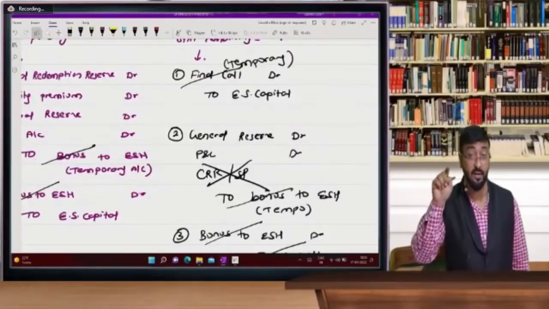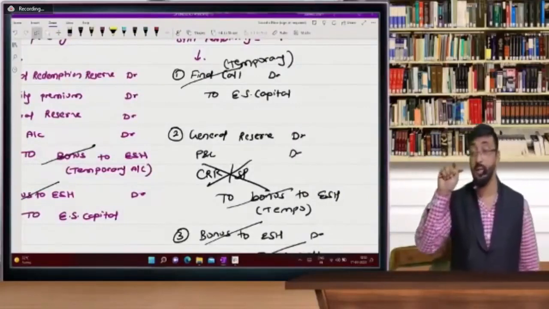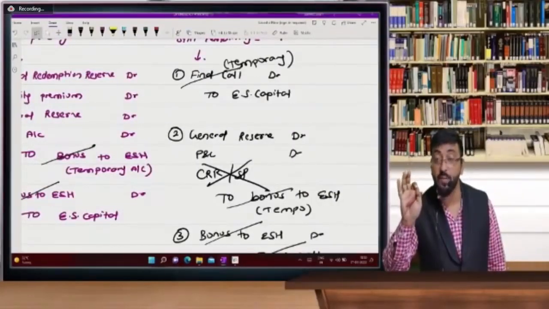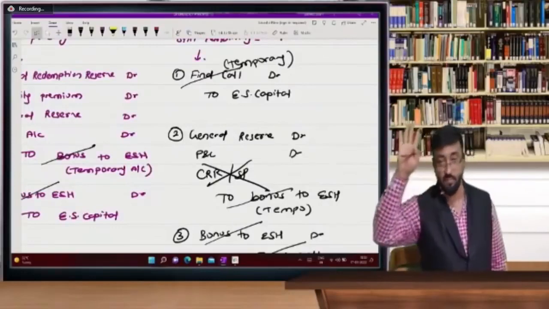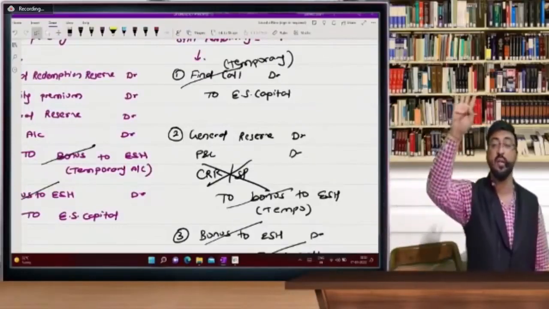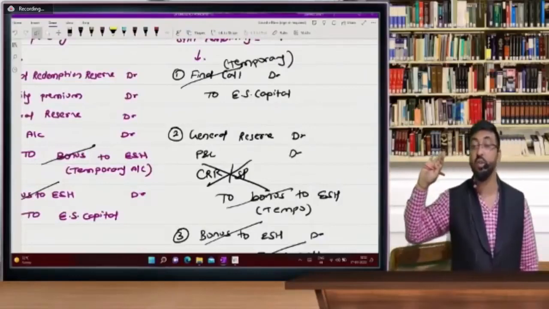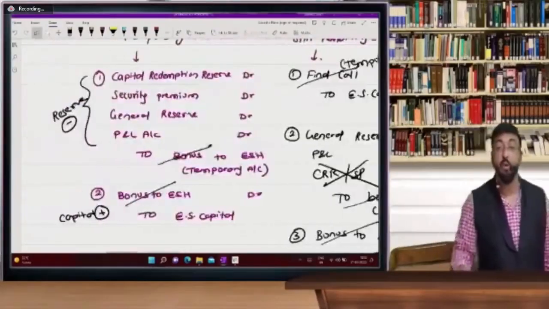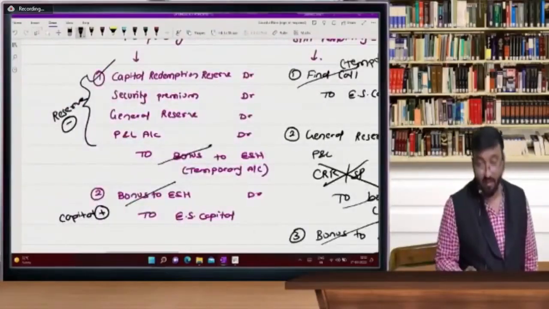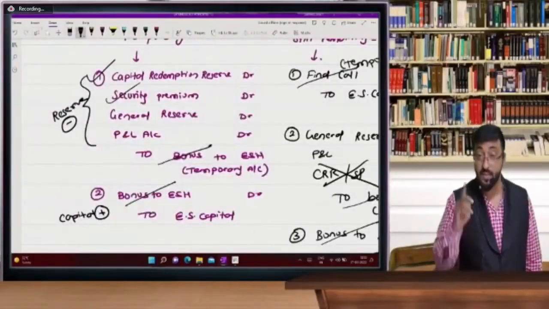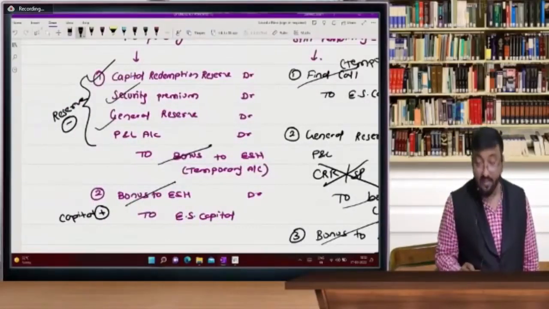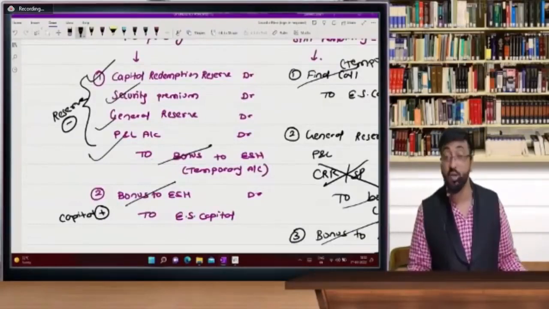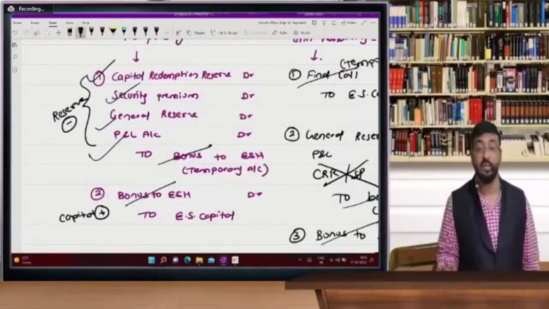Remember these words. Those Hindi medium students, understand: आप सिक्योरिटी प्रीमियम और सीआरआर को यूज नहीं कर सकते हो सर. तो आप किसको यूज कर सकते हो जब आपका फाइनल कॉल बाकी है? ओनली जनरल रिजर्व एंड P&L. सर फुल्ली पेड होगा तो फर्स्ट प्रायोरिटी फॉर सीआरआर. If there is no balance, then security premium. This is the priority. If there is no balance, then general reserve. And if there is no balance, then profit and loss account. So first you use CRR, then security premium, then general reserve, and then profit and loss account.